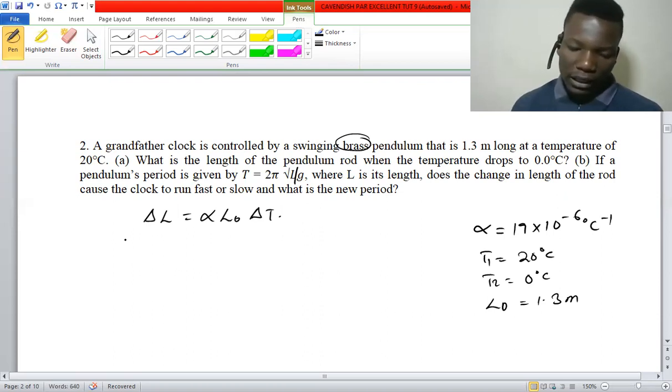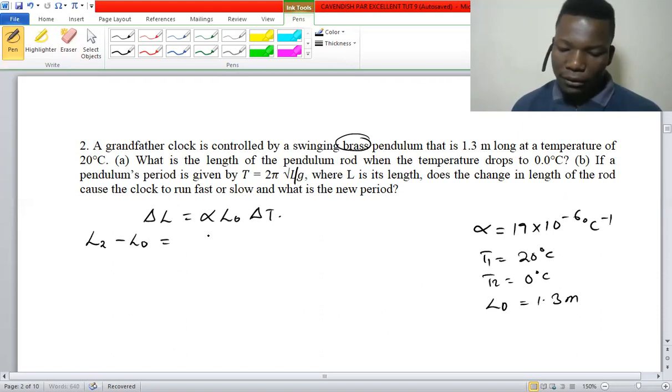Now we know that the change in length is going to be L2 minus L initial, and the change in temperature is T final minus T initial.